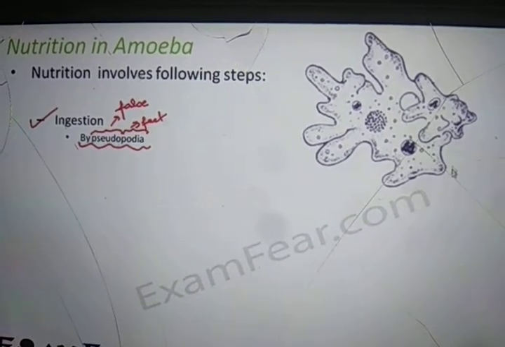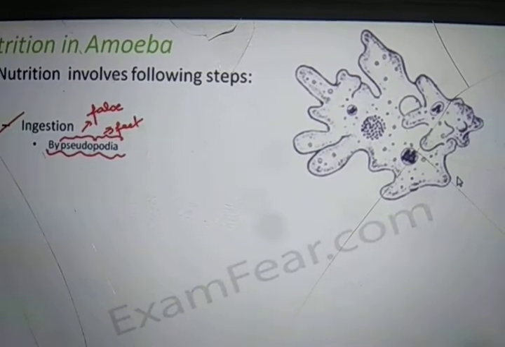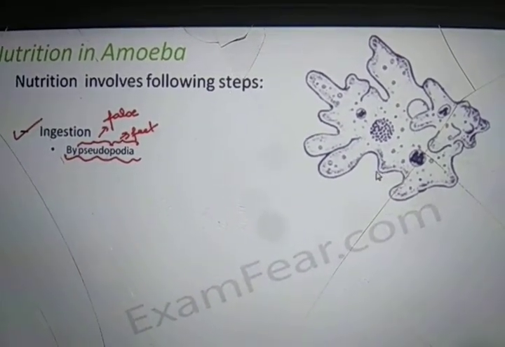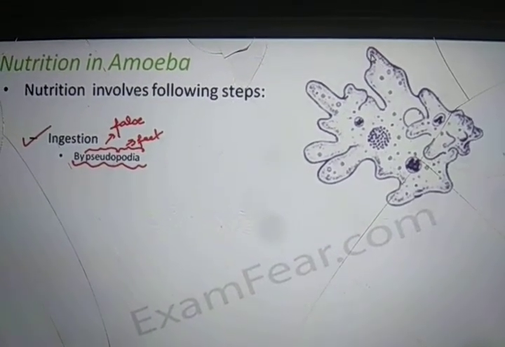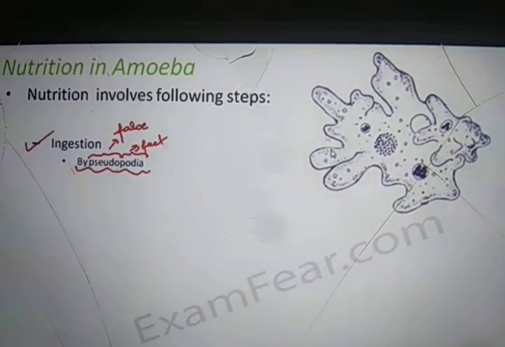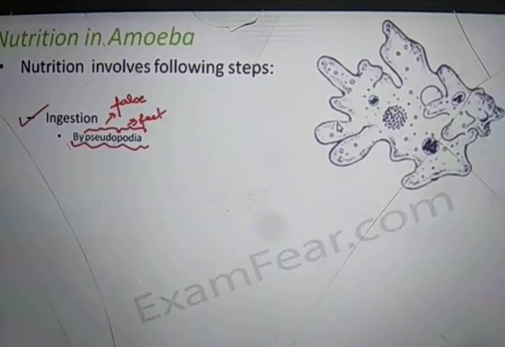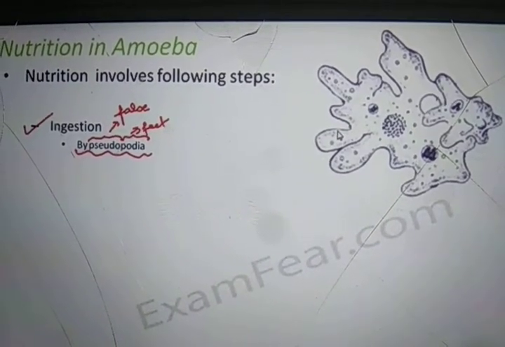Do you see anything which looks like feet in amoeba? Not really. It doesn't have a specific shape. It has an irregular shape, but it is very flexible. Pseudopodia are these extensions which you see on the screen, which crawl on the surface, and that's how it moves from one place to another.